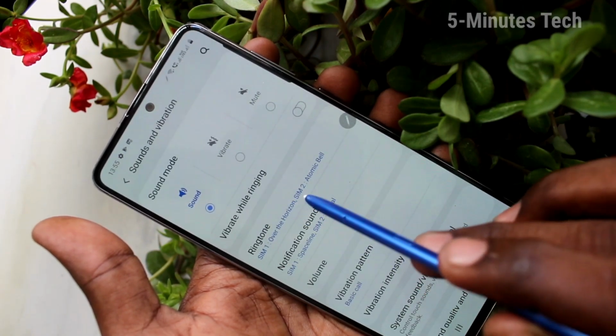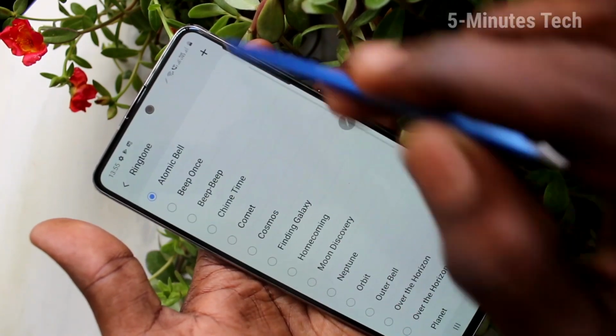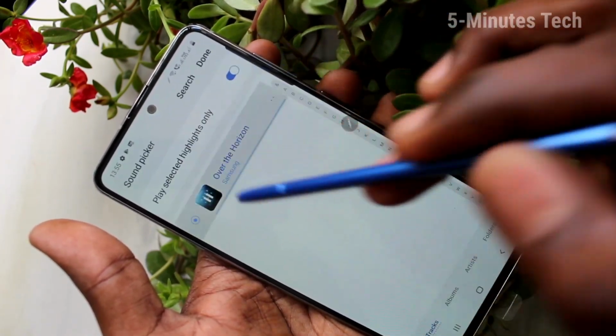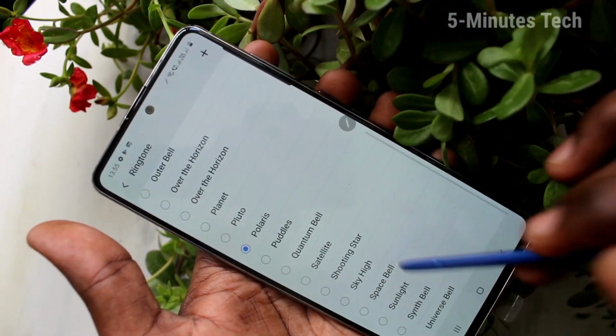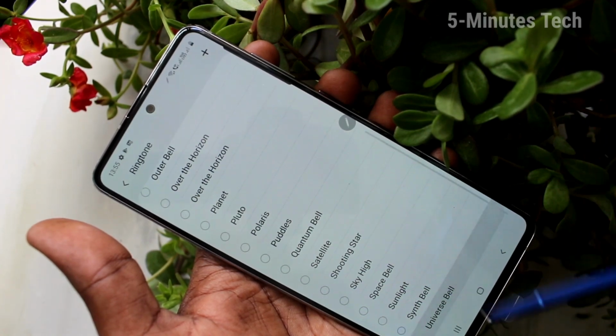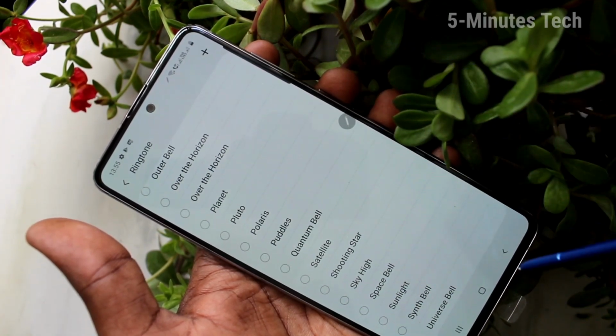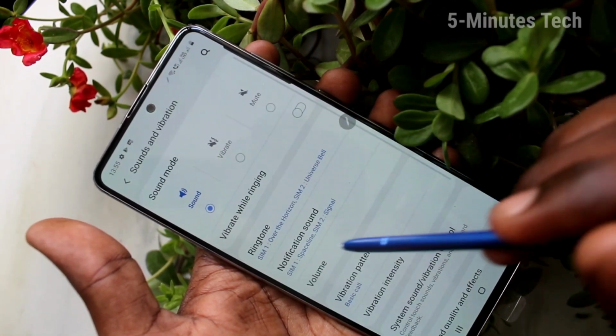Click on ringtone first and click on SIM 2. Here you can use plus symbol to add any music file if you have in your gallery. Otherwise, you can use system ringtones. Just select a tone and go back to activate. Click here to activate. Yes, it's activated.